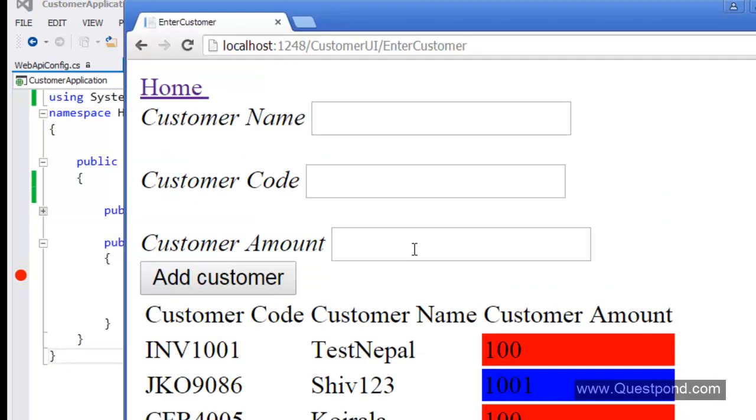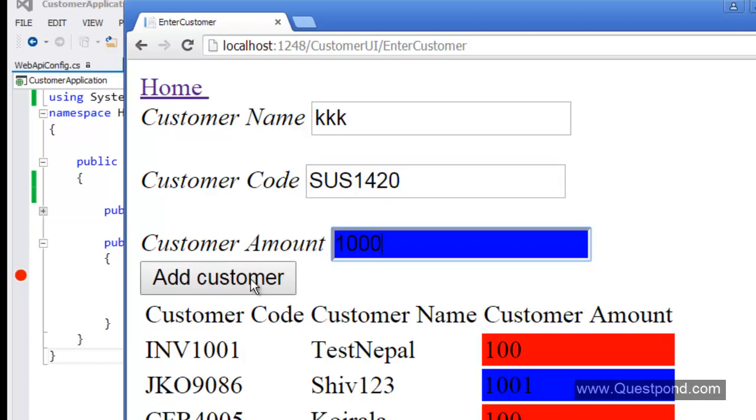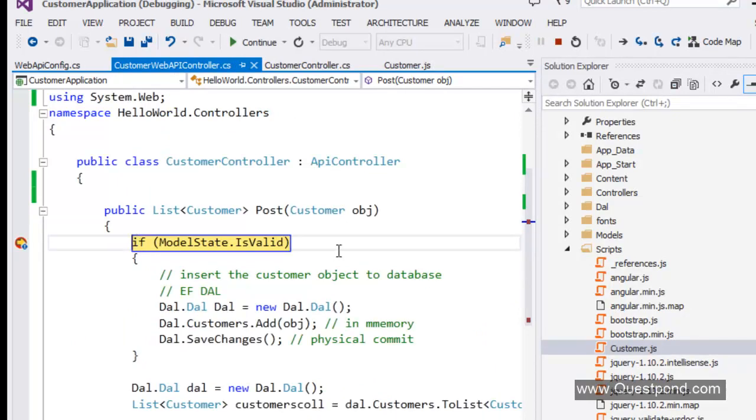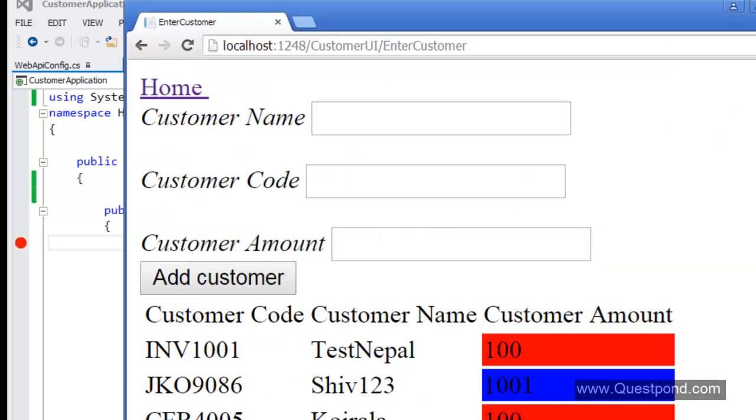Okay. So once this data is displayed here, if I want to add some data here, let's say I add some data here, 1420 and some amount, okay, and I say add customer, so this makes a post. As soon as I do that, you can see now it's calling the post here of my web API. So you can see now, rather than having individual method names, I'm utilizing the HTTP protocol. So my API is saying, okay, you're doing a post, let me do an insert. You're doing a get, let me get you results, right? So by doing so, it makes our architecture simpler.